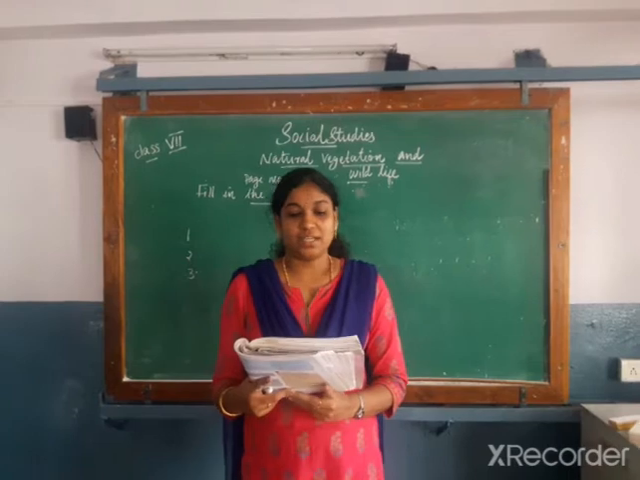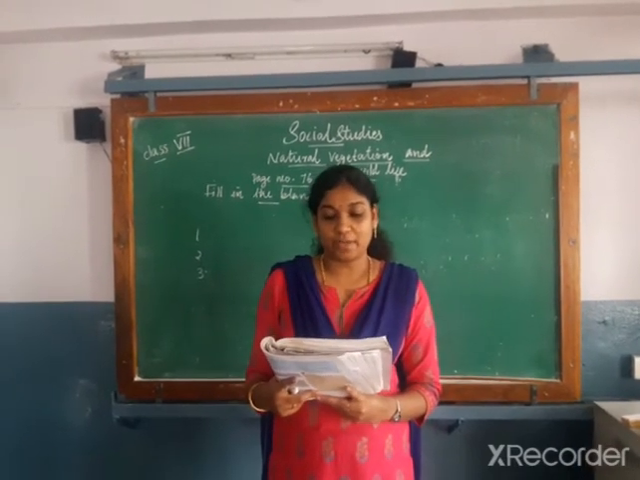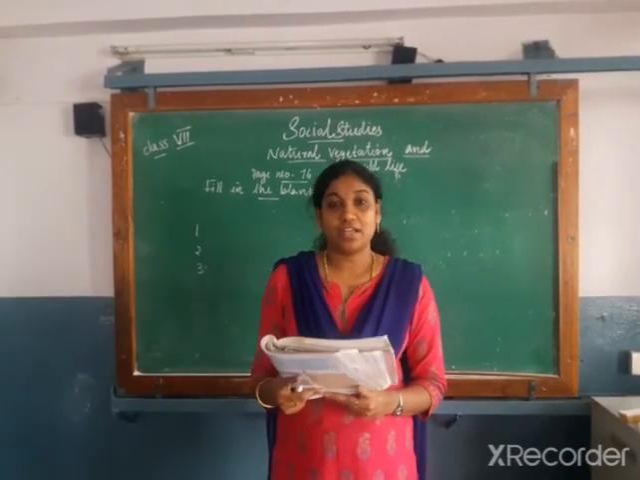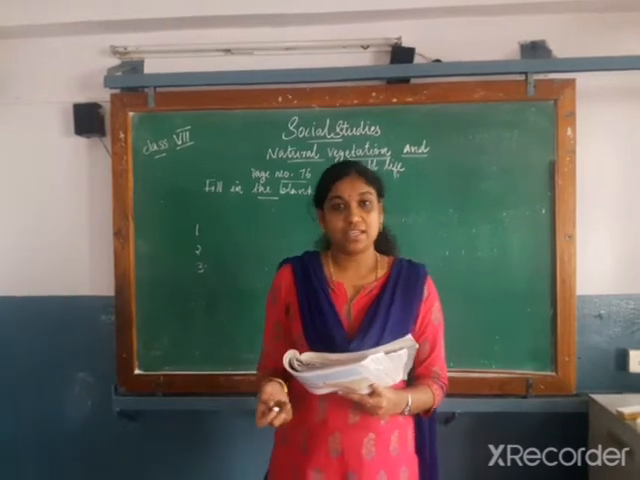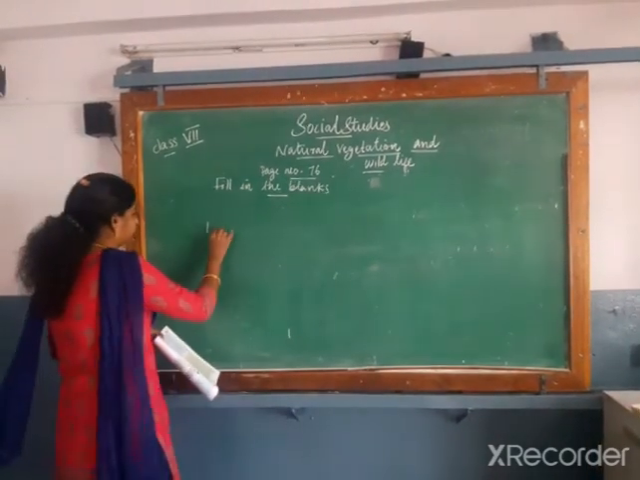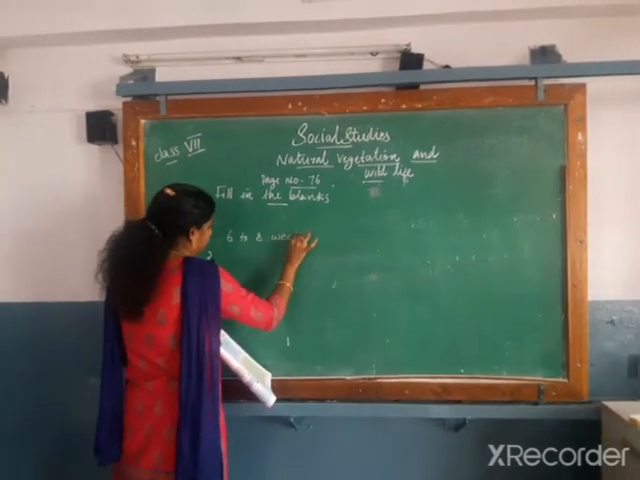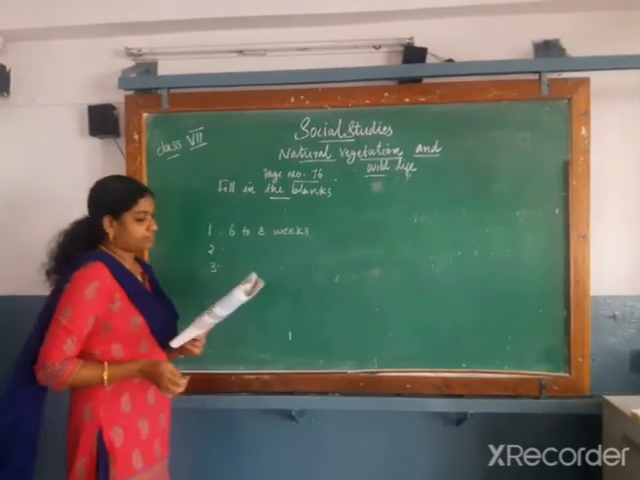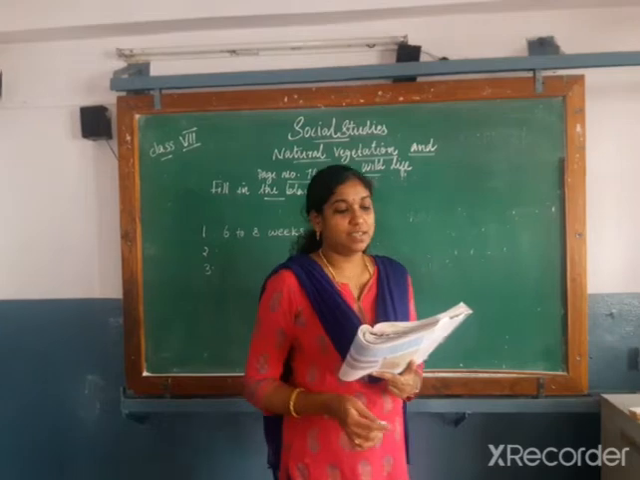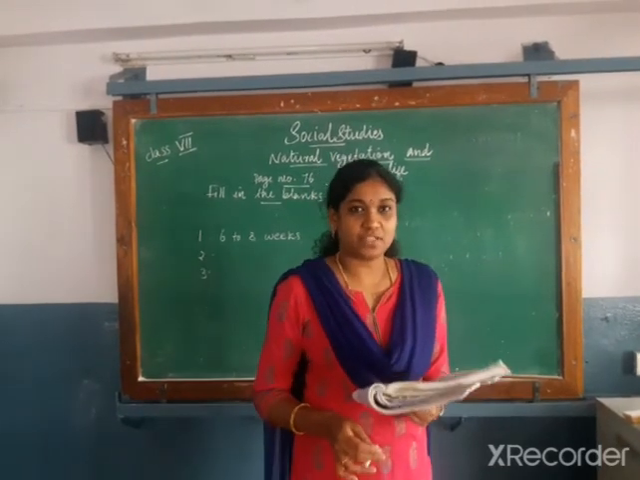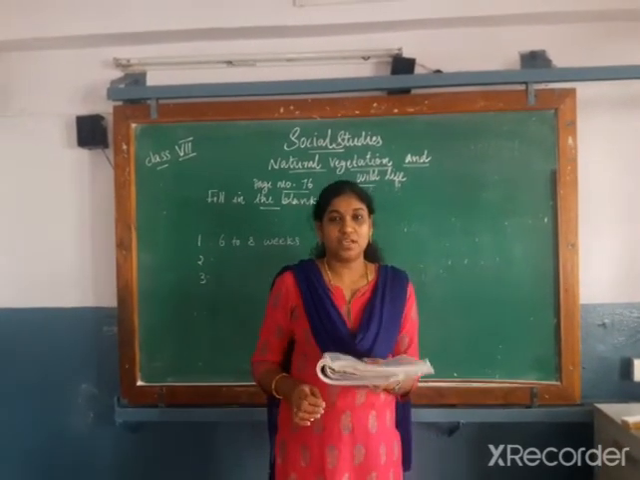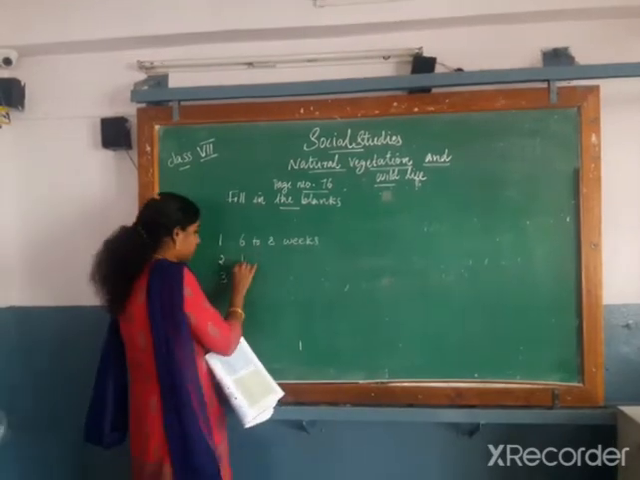The first question, the shedding season in tropical deciduous forest is spread over dash weeks. How many weeks? 6 to 8 weeks. The second question is, raccoons are found in dash forest. Which forest can we see the raccoons? Temperate deciduous forest.